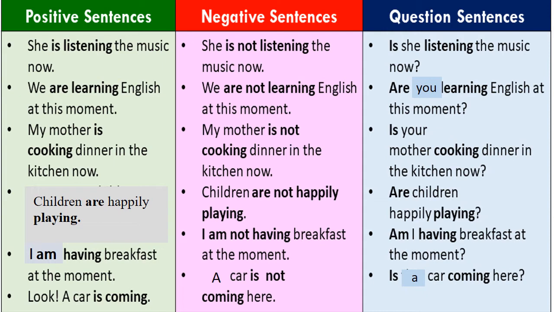My mother is cooking dinner in the kitchen now. My mother is not cooking dinner in the kitchen now. Is your mother cooking dinner in the kitchen now? Children are happily playing. Children are not happily playing. Are children happily playing? I am having breakfast at this moment. I am not having breakfast at this moment. Am I having breakfast at this moment? Look, a car is coming. A car is not coming here. Is a car coming here? So you can read these examples and understand the meaning and understand the present continuous given in these examples.